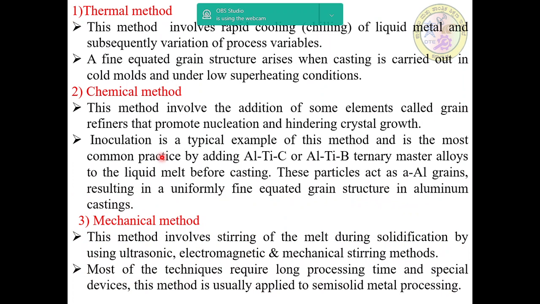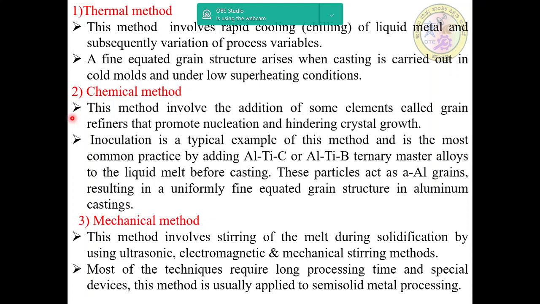In the thermal method, it involves rapid cooling of liquid metal and subsequent variation of the process variables. A fine equiaxed grain structure arises when casting is carried out in cold molds and under low superheating conditions. Next, we'll go for the chemical method.